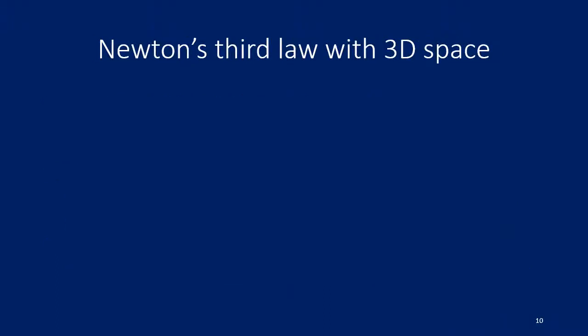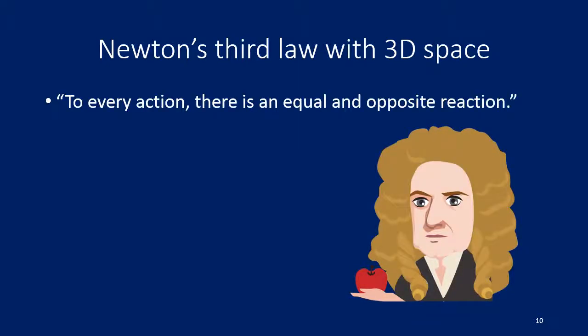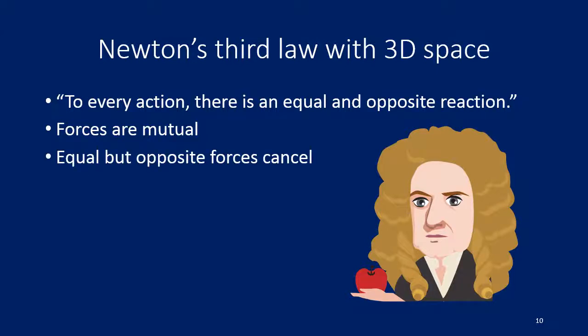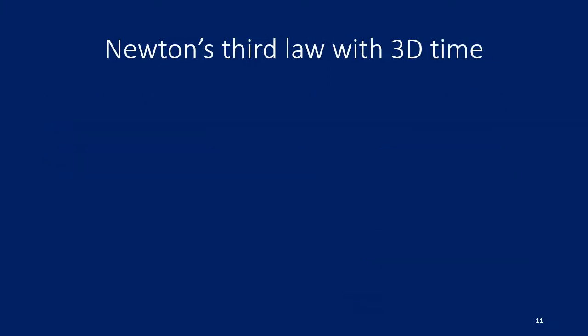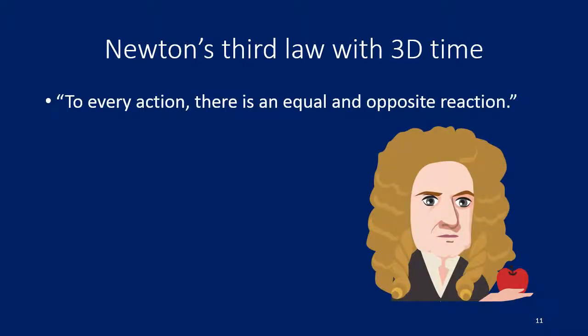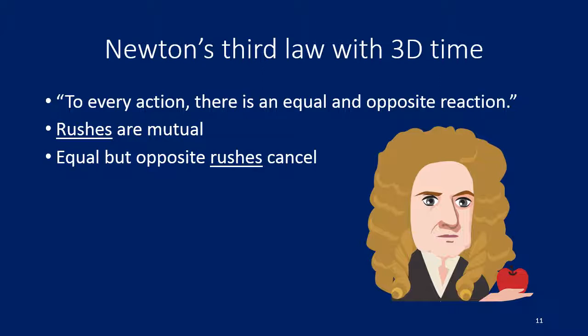Newton's third law with 3D space states that to every action there is an equal and opposite reaction. So this says that forces are mutual. And an implication is that equal but opposite forces cancel. Newton's third law with 3D time states that to every action there is an equal and opposite reaction. Basically the same thing. Therefore, rushes, like forces, are also mutual. And equal but opposite rushes will cancel, is another implication.